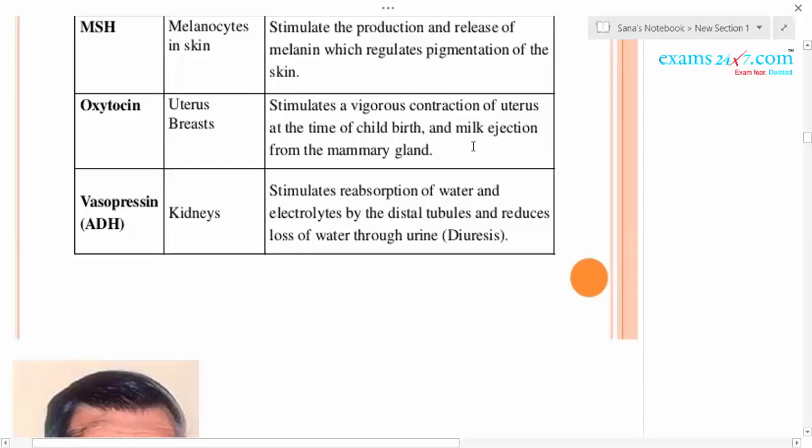Okay. Another one is that it acts on the mammary gland. It also helps in the ejection of the milk, not the secretion of the milk. You know, ejection of the milk takes place when the baby sucks the mammary gland nipple.